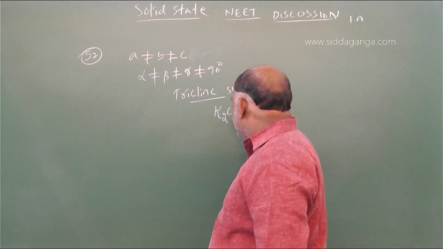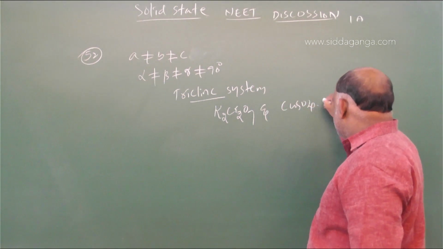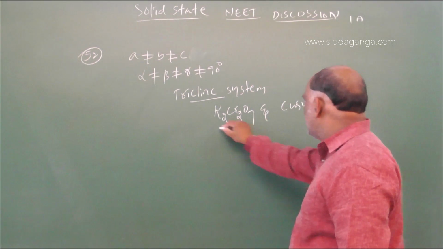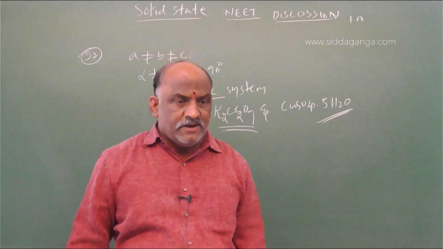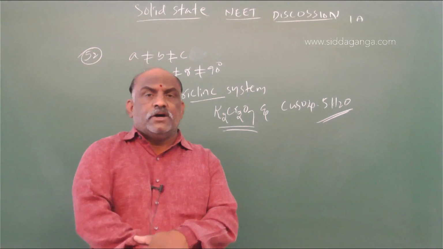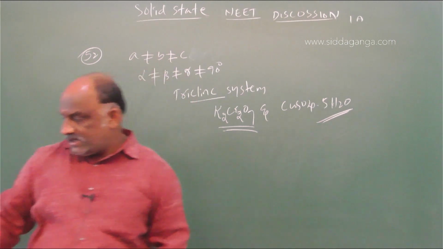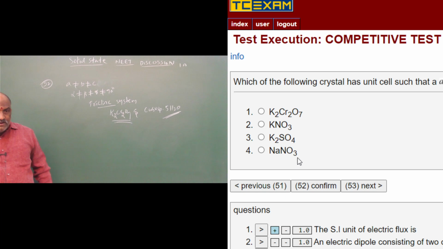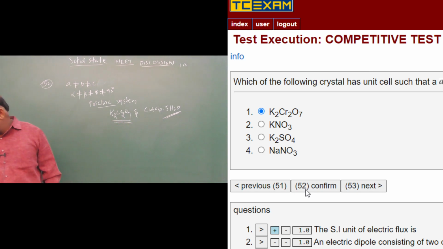In this triclinic system, two examples were there: K2Cr2O7 and CuSO4·5H2O. Very important. Go through that NCERT. K2Cr2O7 and CuSO4·5H2O, two examples which belong to triclinic. So the right answer is K2Cr2O7. The dimensions are satisfied with triclinic. What are the examples? Potassium dichromate and copper sulfate pentahydrate.